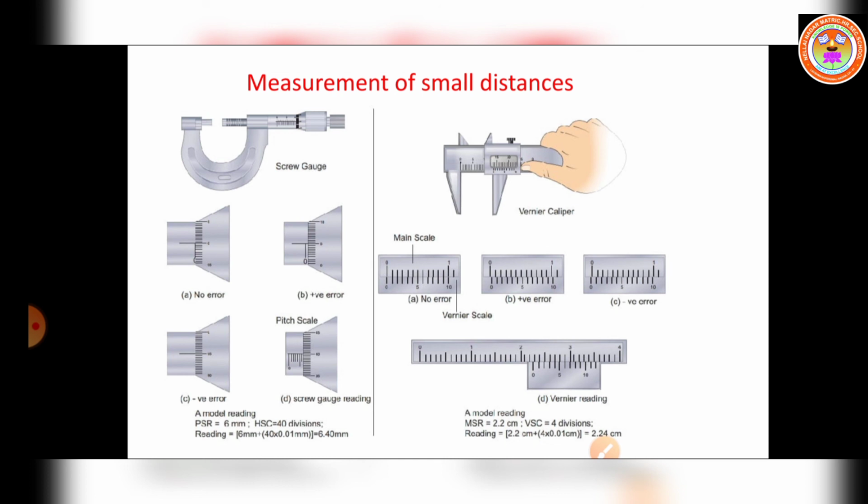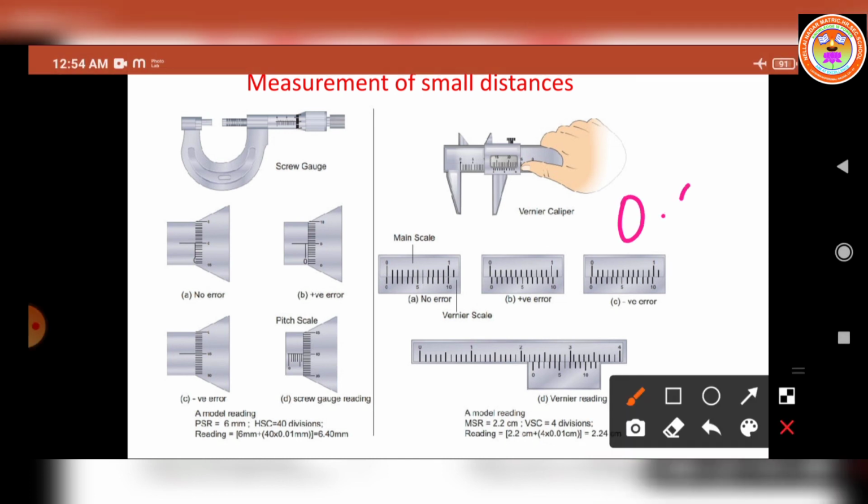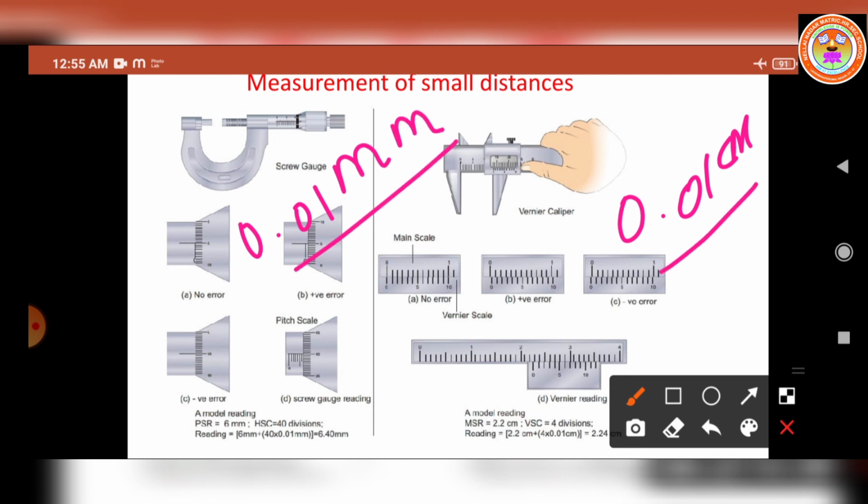The least count of the vernier caliper is 0.01 centimeter. And the least count of the screw gauge is 0.01 millimeter. So we can measure smaller dimensions with the help of the screw gauge and the vernier calipers.